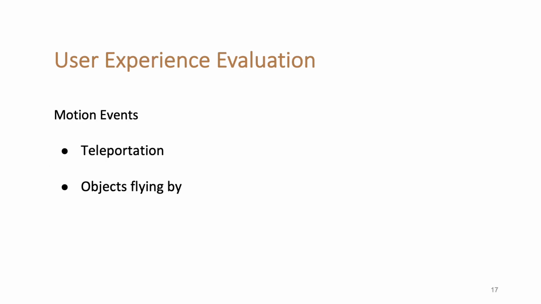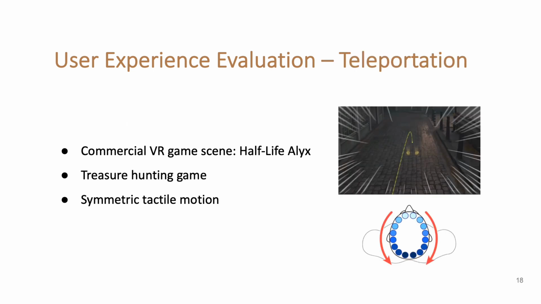After knowing the control space of apparent tactile motion on the head, we want to further evaluate the user experience of Motion Ring. We selected 2 game events that contain motion, teleportation and objects flying by. For teleportation, we designed a VR treasure hunting game with scenes in Half-Life Alyx. We instructed the participants to teleport around to search for items. As they teleport, Motion Ring vibrates according to the direction and distance of their movement.